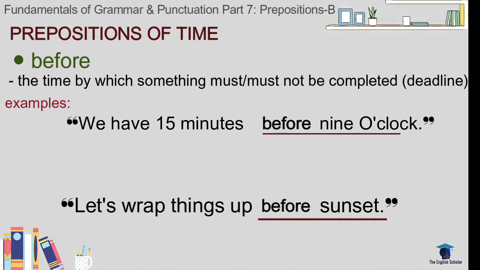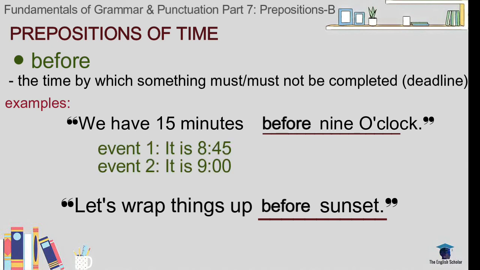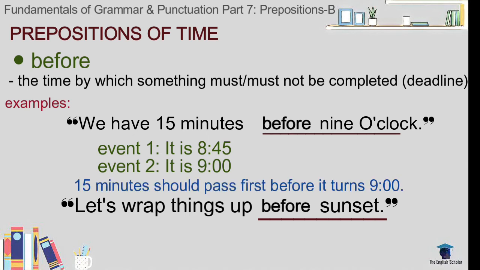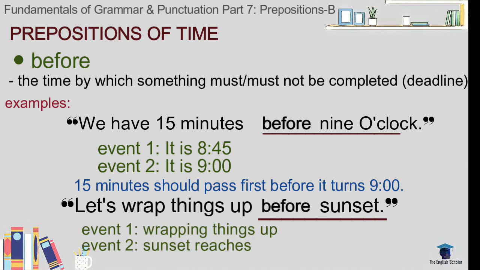For the first example, we have 15 minutes before 9 o'clock, which means 8:45, and the 9 o'clock. Since we need to express the relationship of these 2 instances, we use before to mean that we have 15 minutes left until 9 o'clock, meaning at the moment it is 8:45. The same logic applies to the second example: instance 1 first before instance 2.